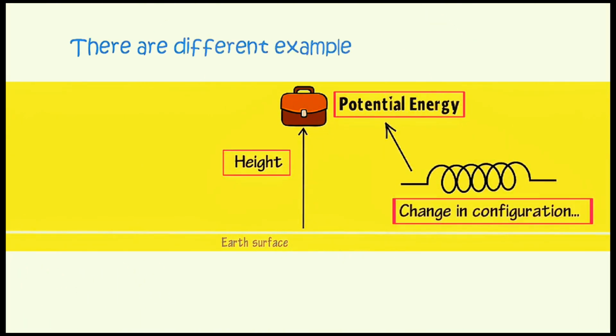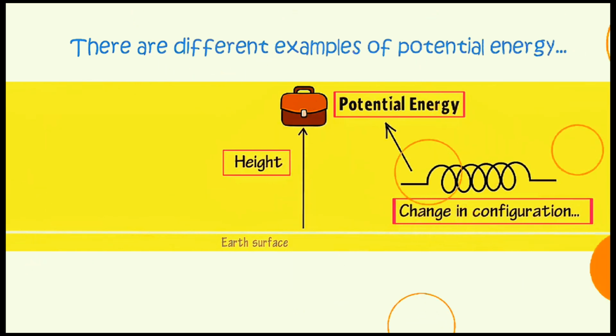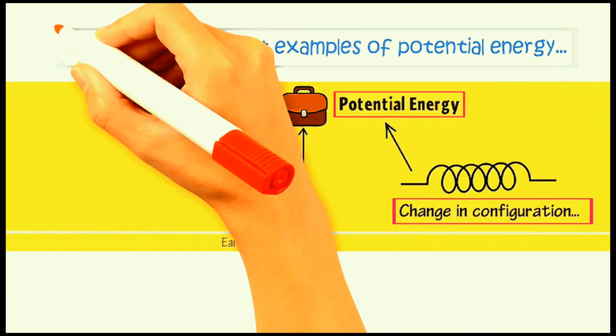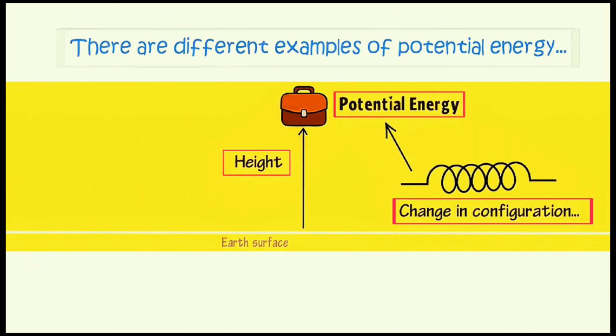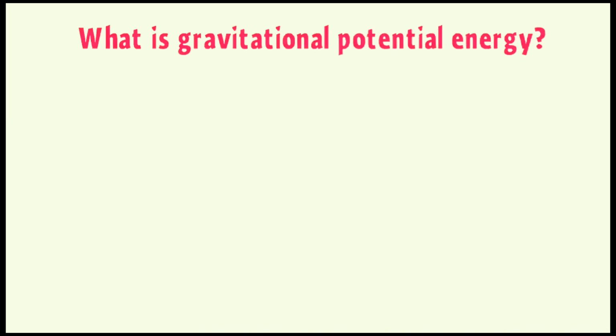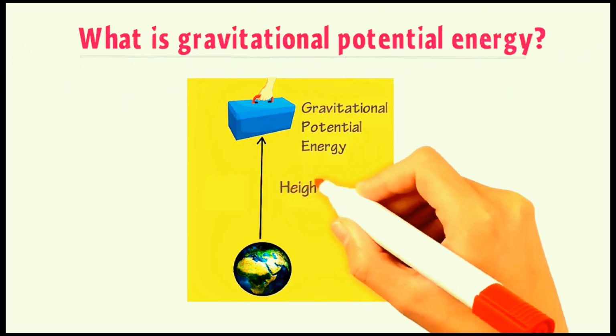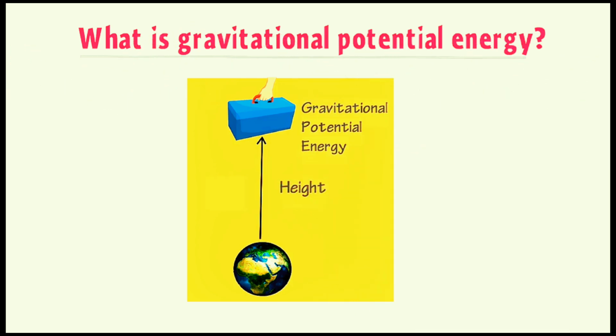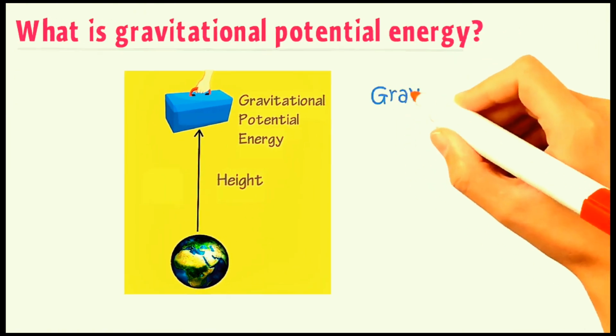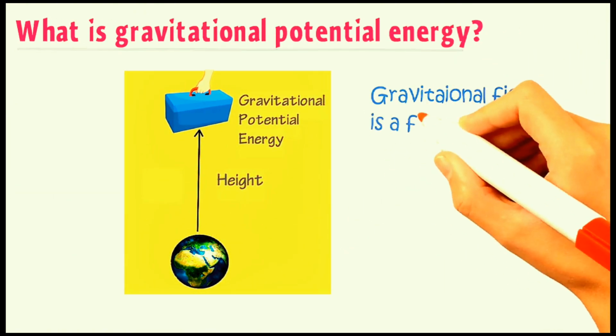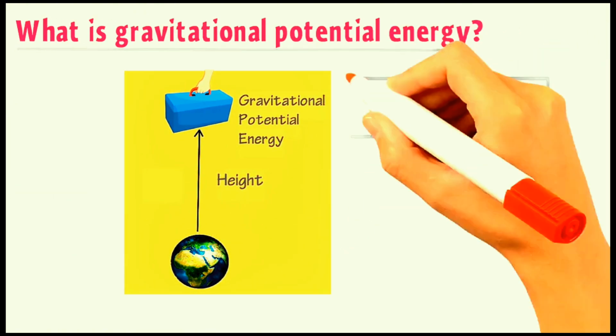There are different examples of potential energy. I will explain each and every form or example of potential energy. Now, what is gravitational potential energy? If a body possesses gravitational potential energy, it will be due to the height of this body above the Earth's surface. As we know, the gravitational field is a force field.